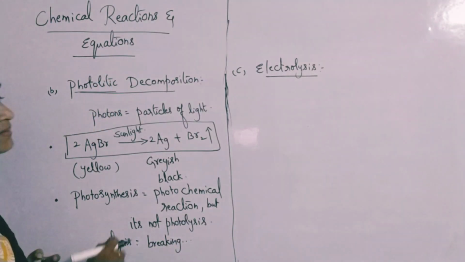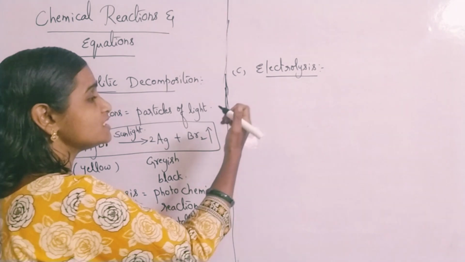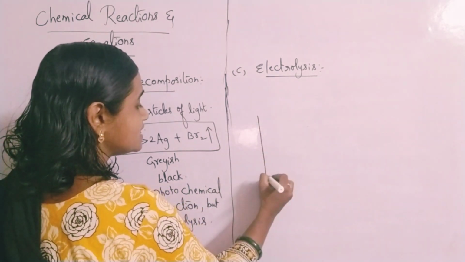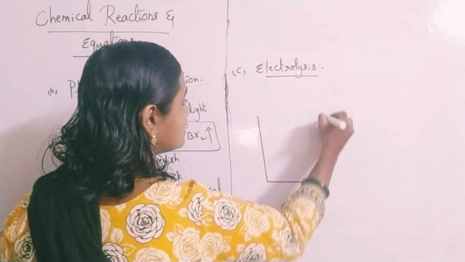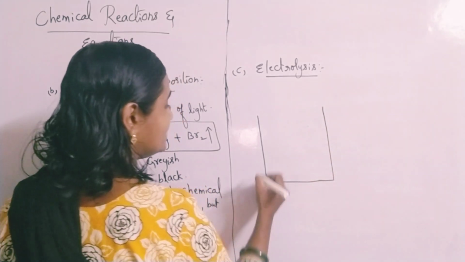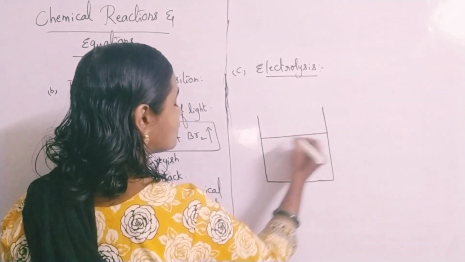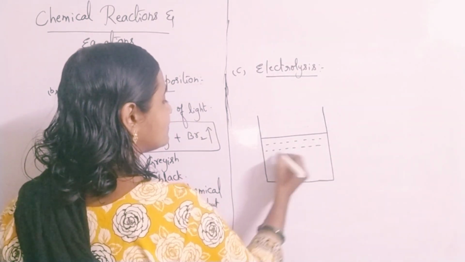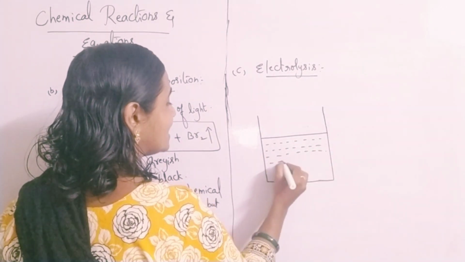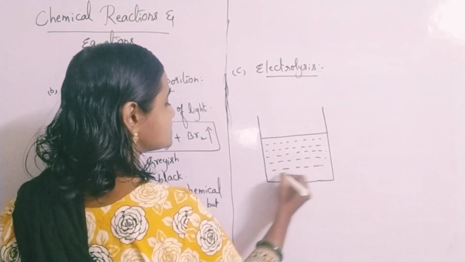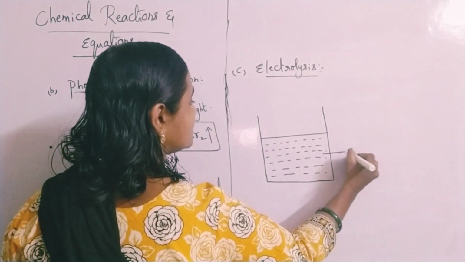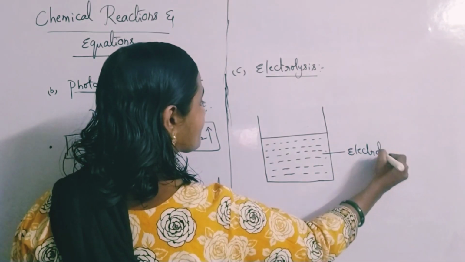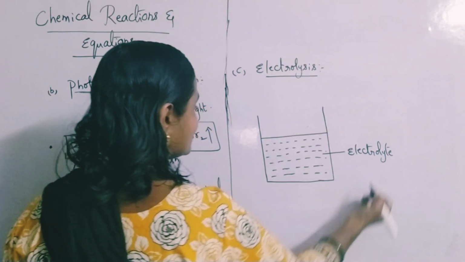So electrolysis means there is a process for this. You require a beaker in which you are going to take a liquid substance which can conduct electricity, and that liquid substance you call an electrolyte.